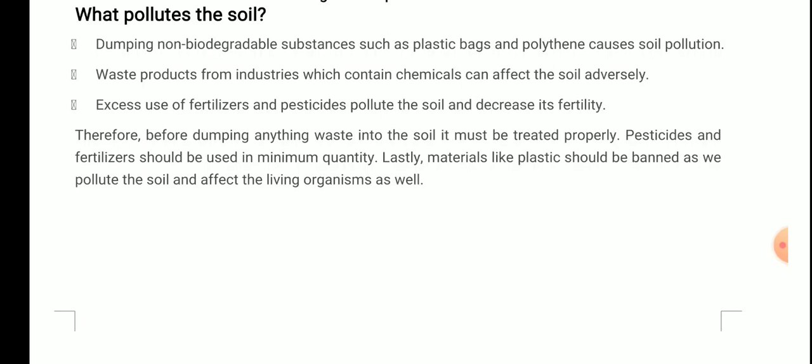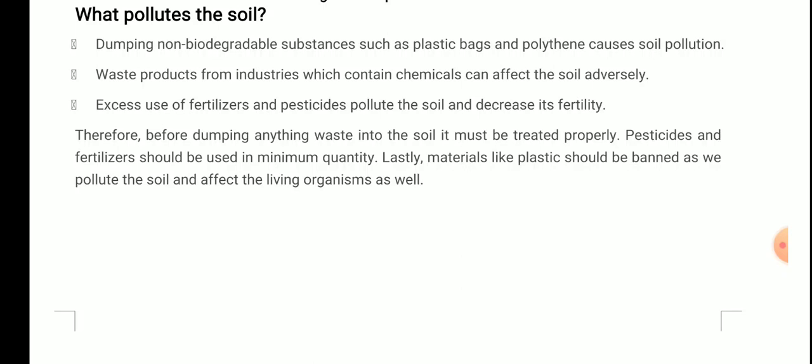Third, excess use of fertilizers and pesticides pollutes the soil and decreases its fertility. Similarly, these fertilizers and pesticides, what are these? These are chemicals, students. The government has also said that the use of fertilizers and pesticides should be minimum.